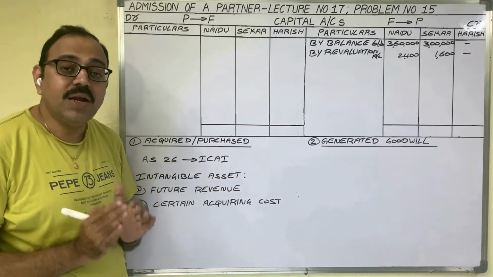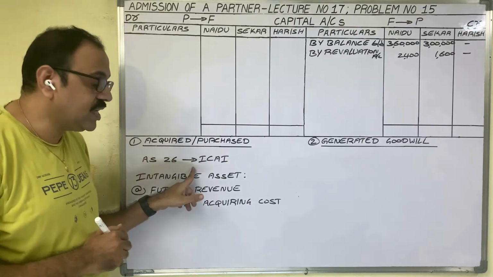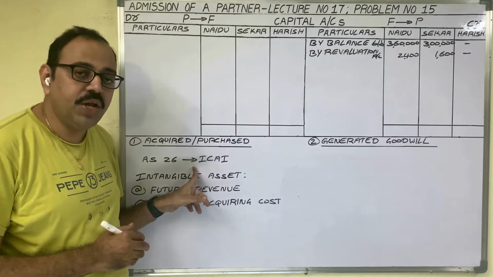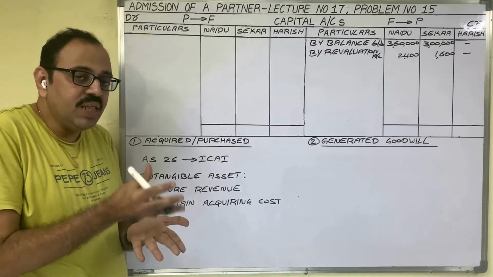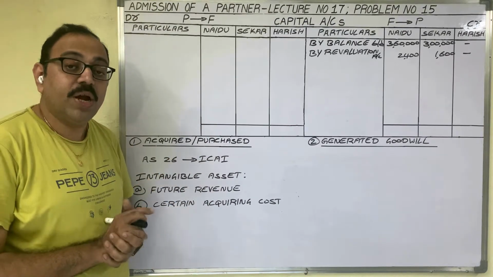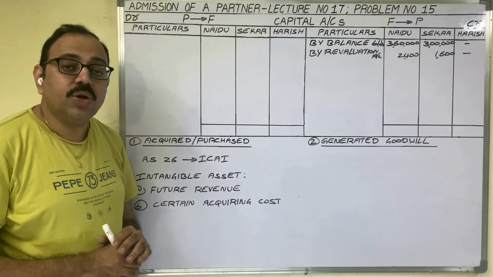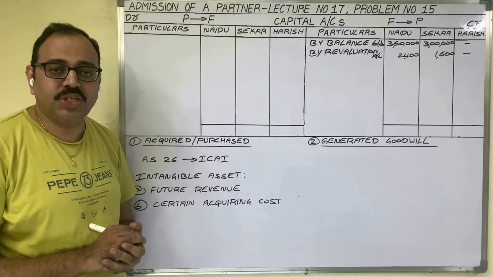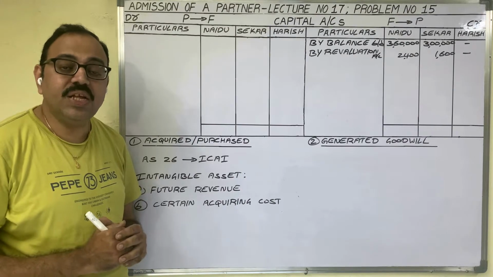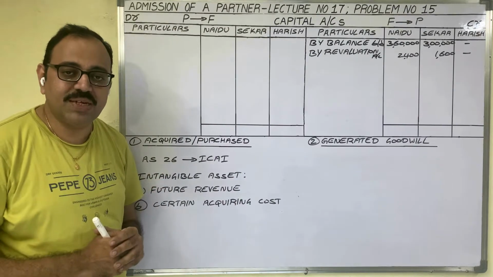When partners want to follow this Accounting Standard 26, then what do they do? They create the goodwill in the firm with its full value. But after that, they cancel this goodwill, because goodwill we should not show in the new balance sheet. Let us see the journal entries under the memorandum revaluation method.